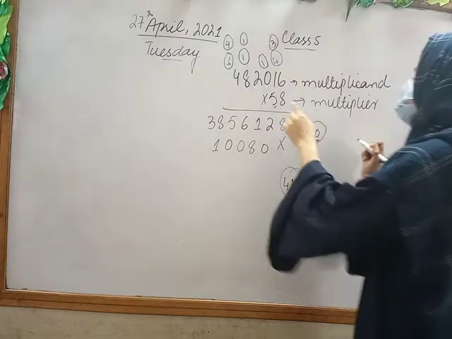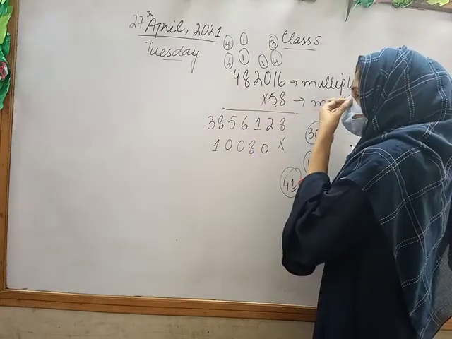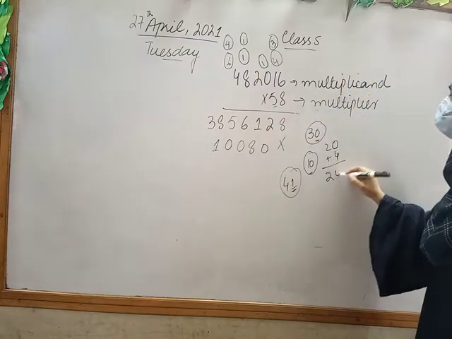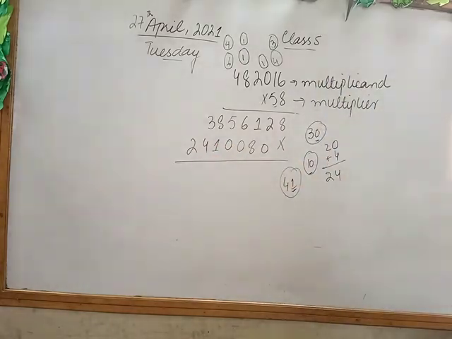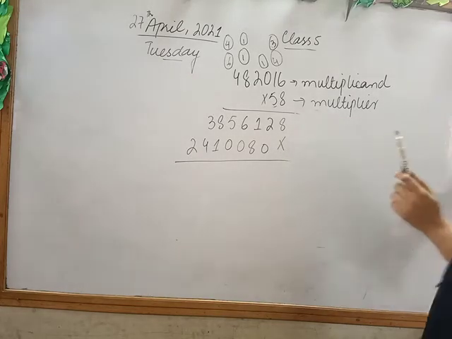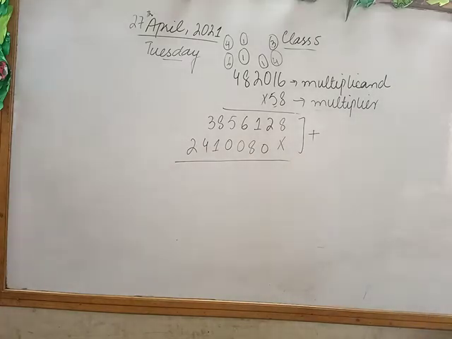Now in the end we have 5 into 4, which equals 20. So 20 plus 4 is 24. So I will write 24. Okay? This is how we can multiply a 6-digit number by a 2-digit non-zero number. Now in the end what will we do, class? Very good. We will add one by one.